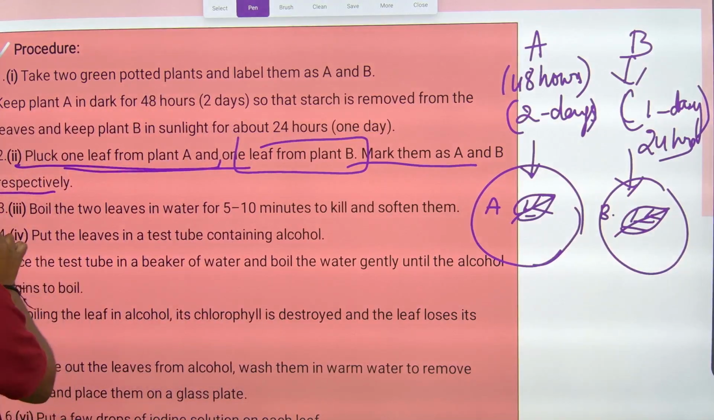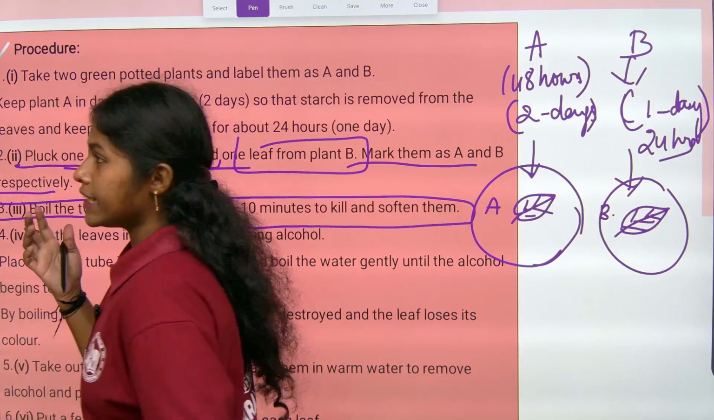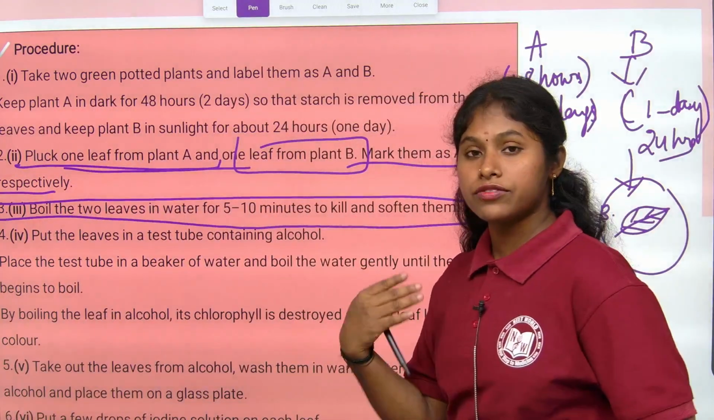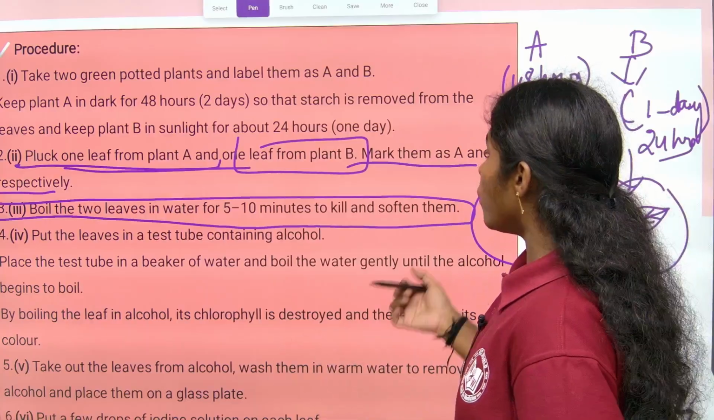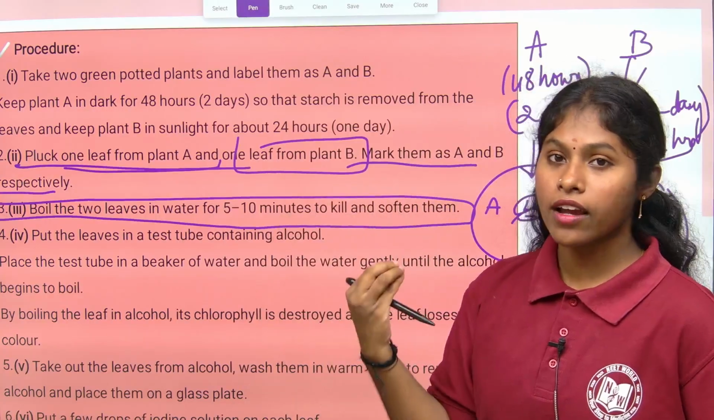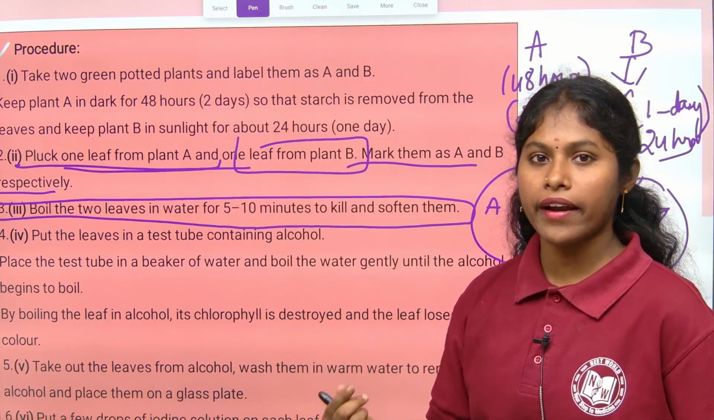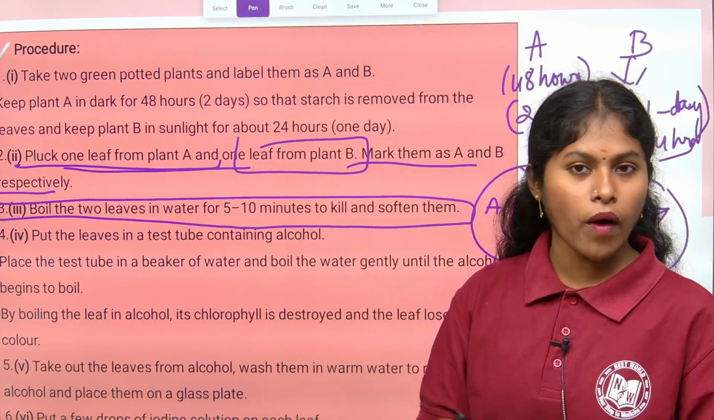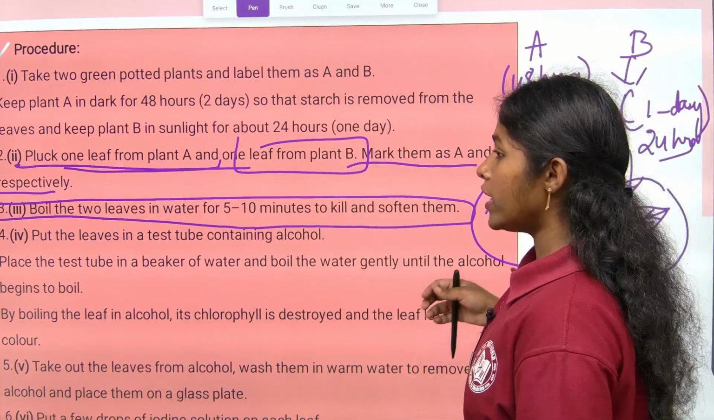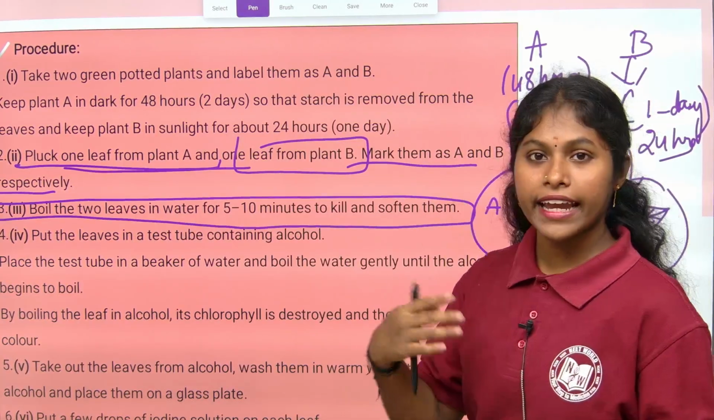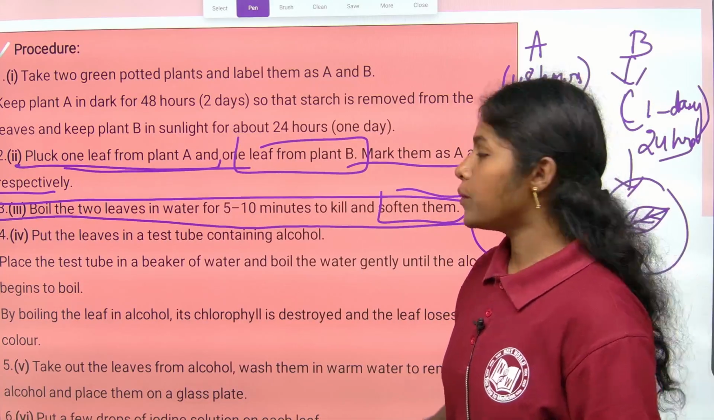Then boil these 2 leaves in water for 5 to 10 minutes to soften them. To know in which leaf the starch is present, we are boiling the 2 leaves in hot water. What is required, children? The Bunsen burner, beaker and water are required. By boiling them, what will happen? These leaves get boiled and then soften, right?